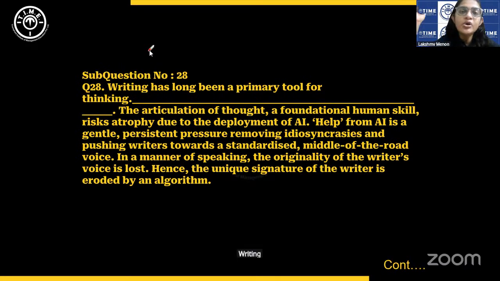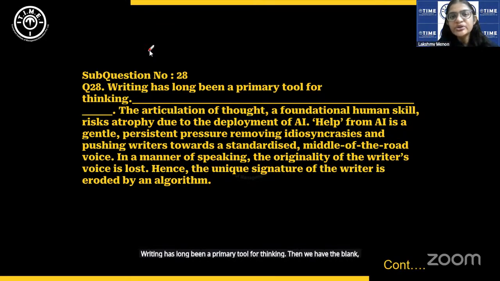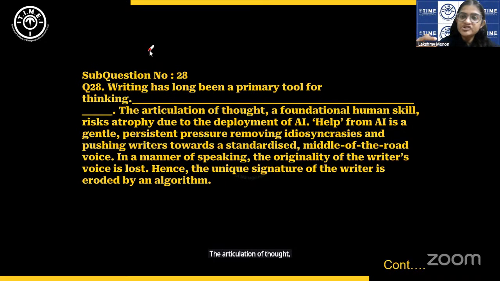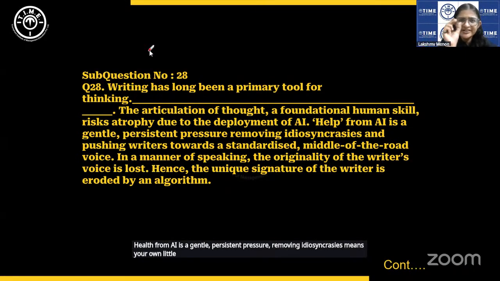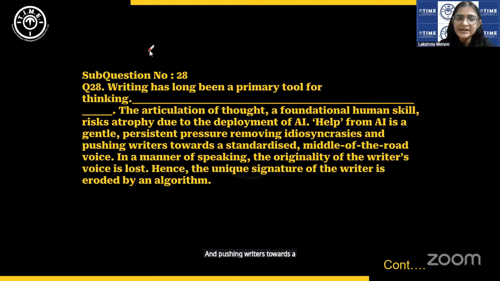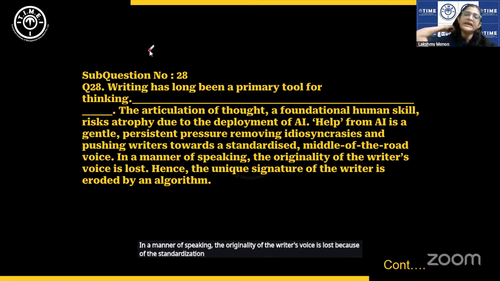Writing has long been a primary tool for thinking. Then we have the blank, the articulation of thought, a foundational human skill, risks atrophy deterioration due to the deployment of AI. Help from AI is a gentle, persistent pressure. Removing idiosyncrasies means your own little weird characteristic styles and pushing writers towards a standardized middle of the road voice. In a manner of speaking, the originality of the writer's voice is lost because of the standardization due to AI. Hence, the unique signature of the writer is eroded by an algorithm.